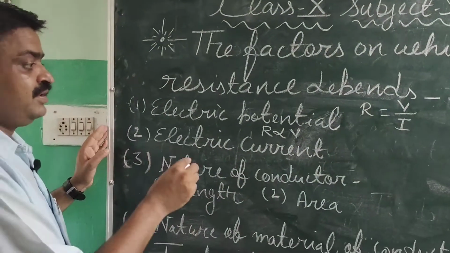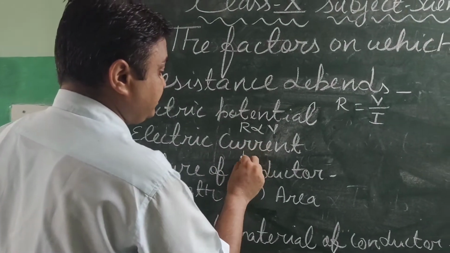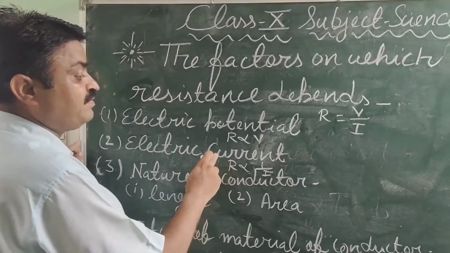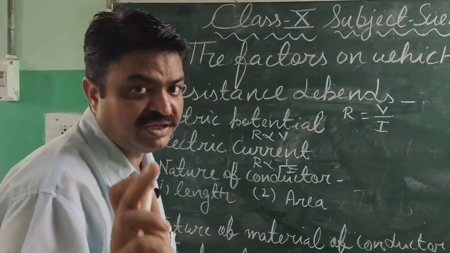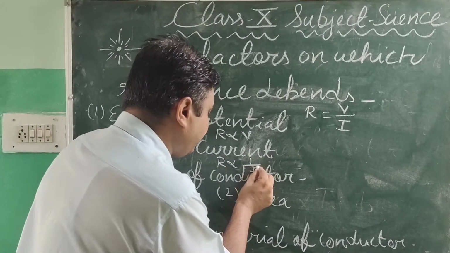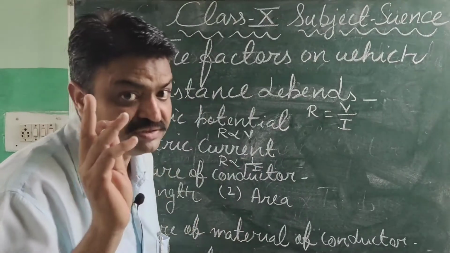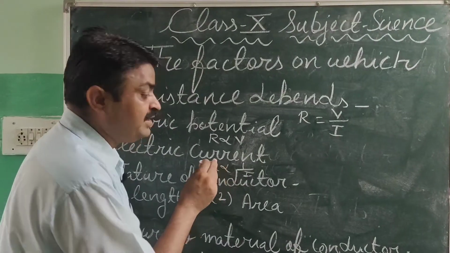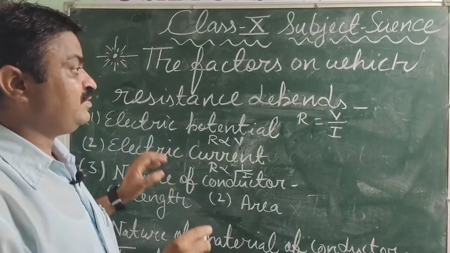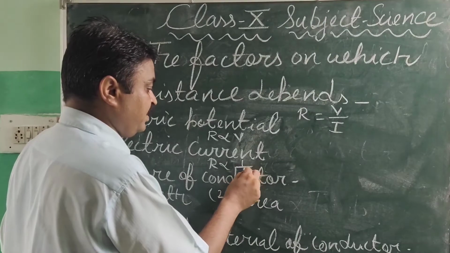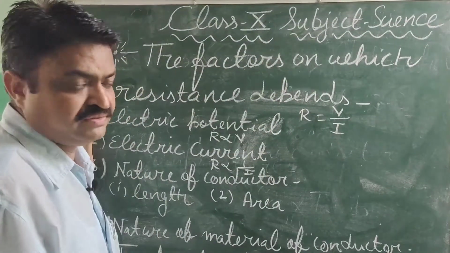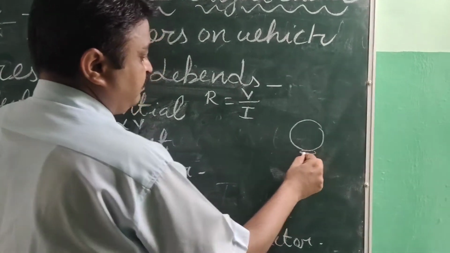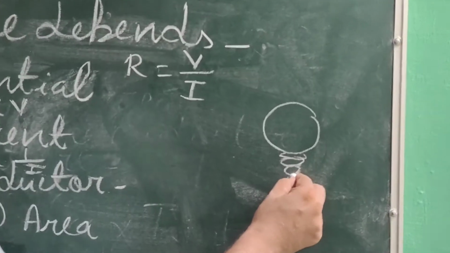The second factor is that resistance is inversely proportional to electric current. It is inversely proportional. What does it mean? It means if we decrease the electric current, then the resistance will increase. I want to give one simple example of this. Like if we take a bulb, this type of bulb we will take.